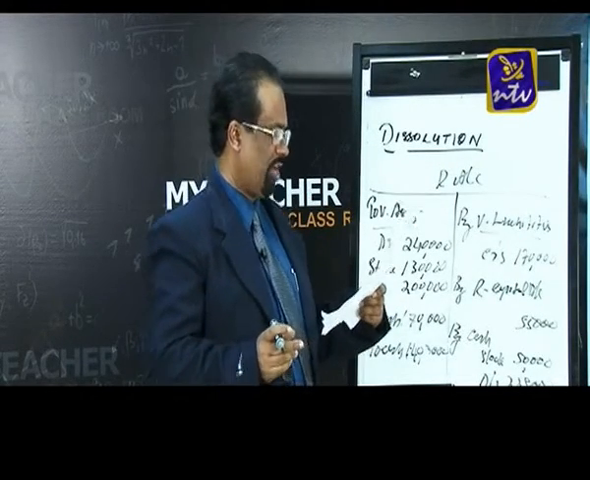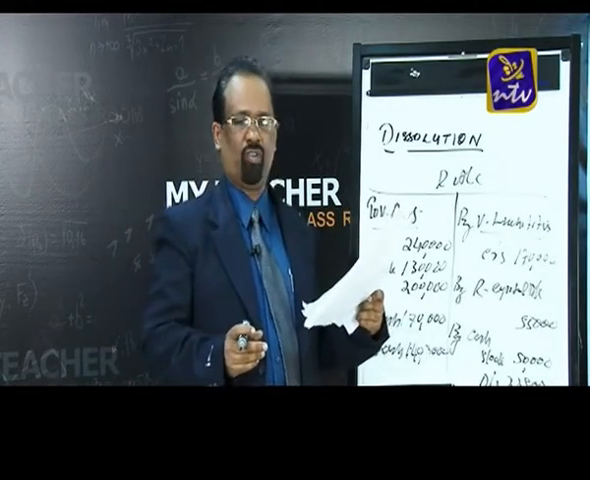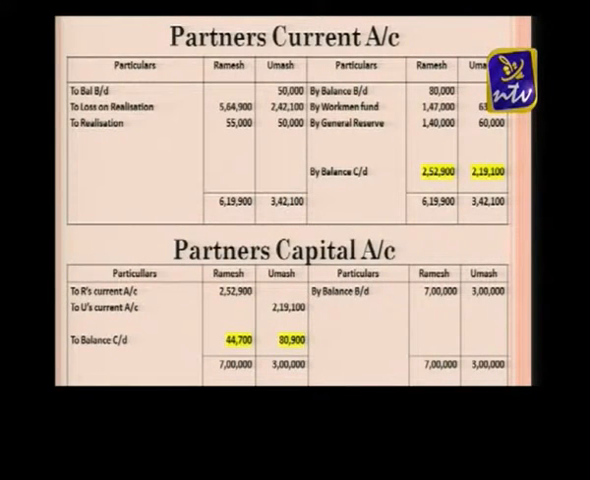That loss we are dividing according to the ratio given in the question, that is 7:3, between the partners. We are getting the loss as 5,64,900 and 2,42,100. And this loss we are transferring to the partners' current account, because the current accounts are already given in the question. That's why this loss we are transferring to the partners' current account.